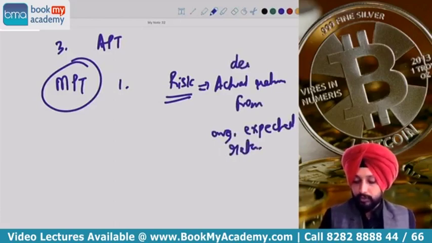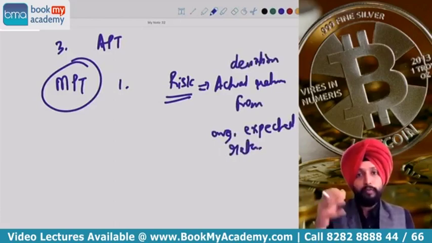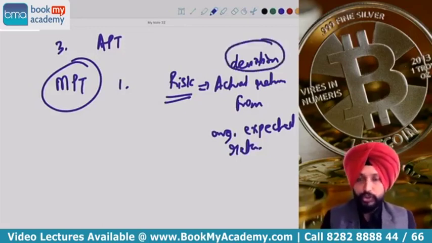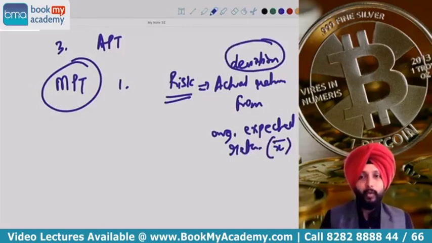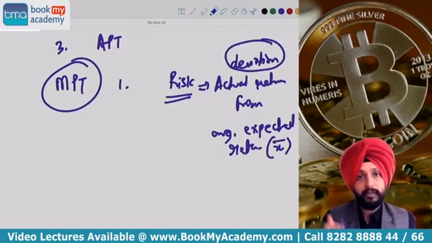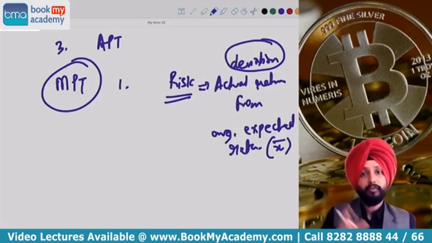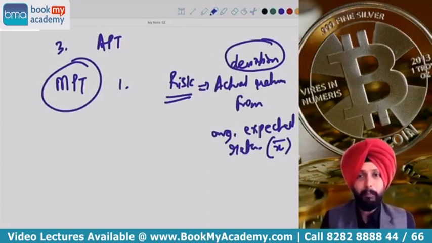Any deviation of actual return from average expected return. What is average expected return? That is mean return. Mean return is the average expected return. Any deviation of actual return from the average expected return, that is X bar, is called risk.